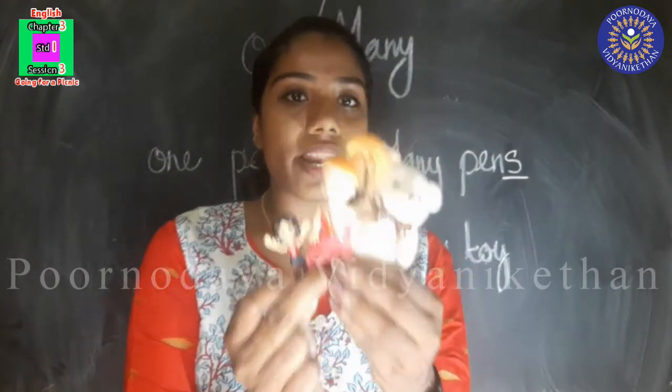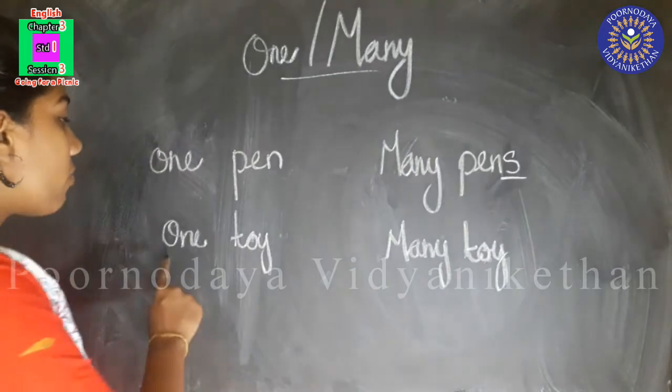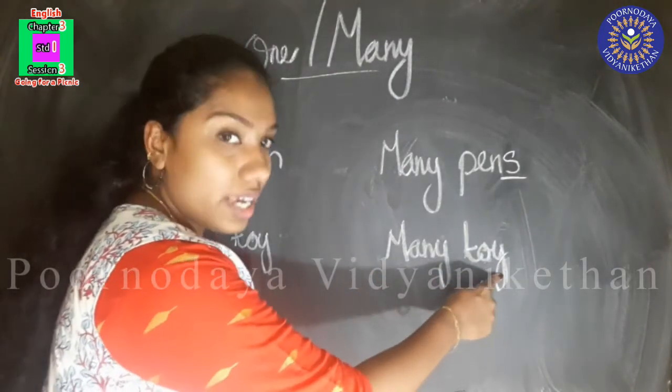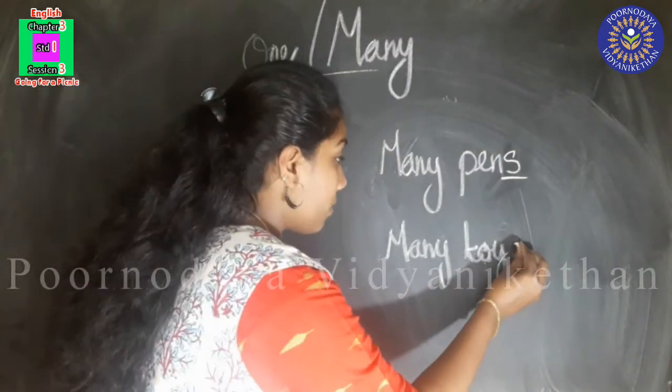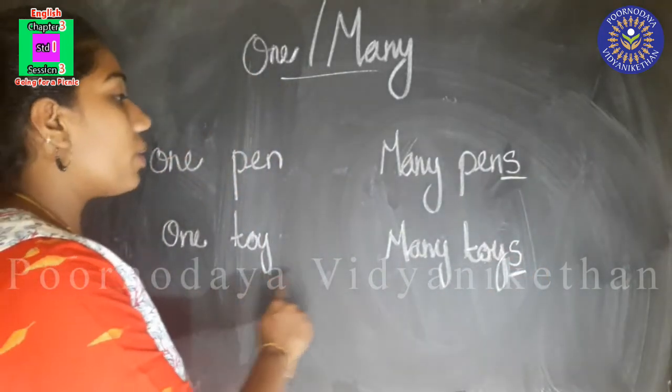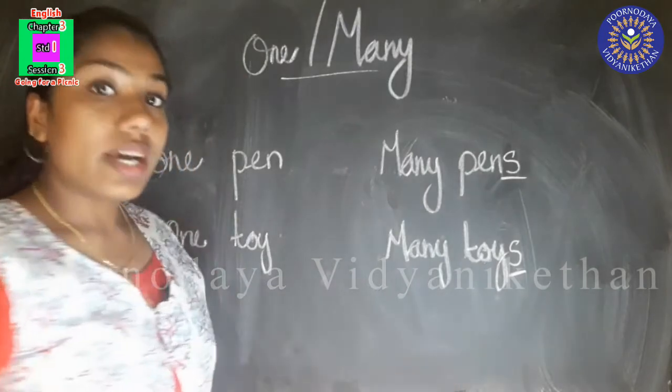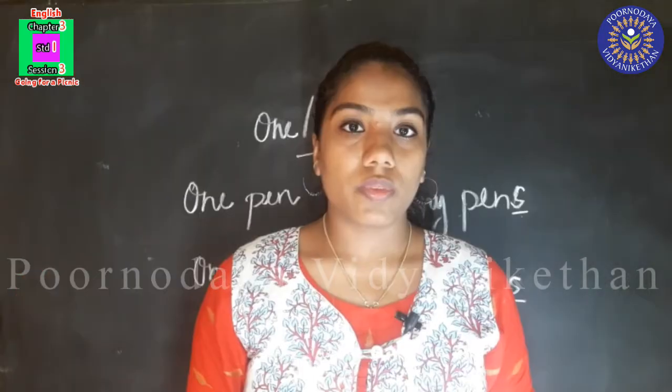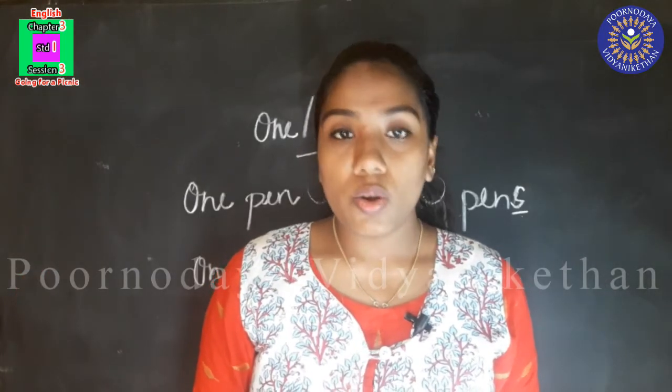Did you understand? Now we have to write here one toy, many toys. Very good. We have to add S here. Did you understand? Now I'll give you a homework.